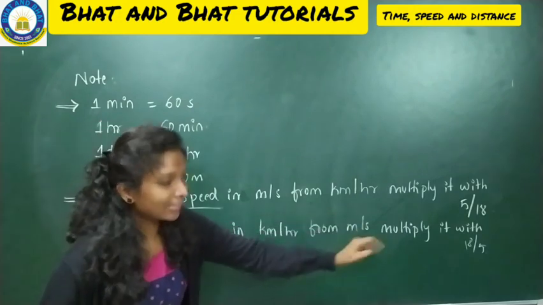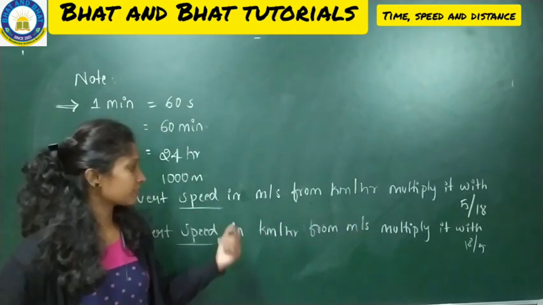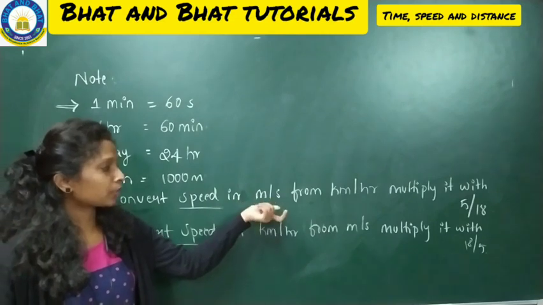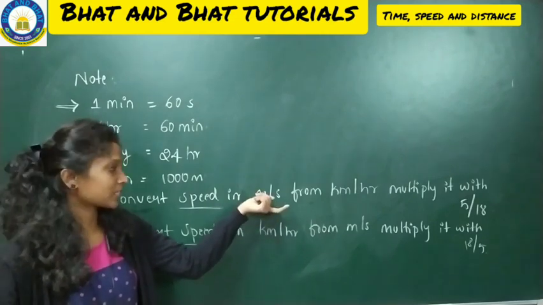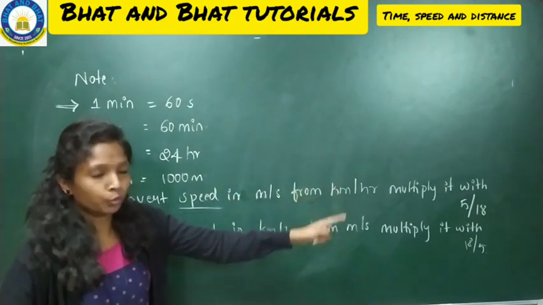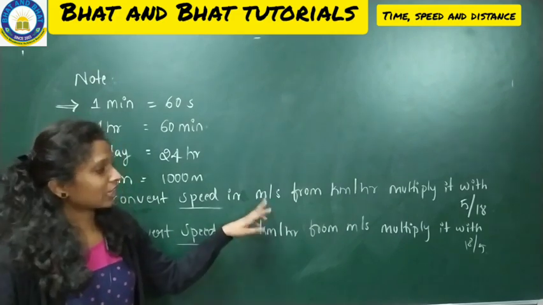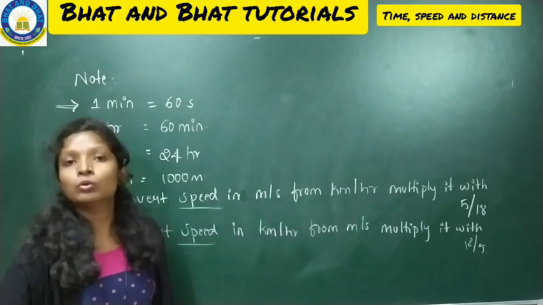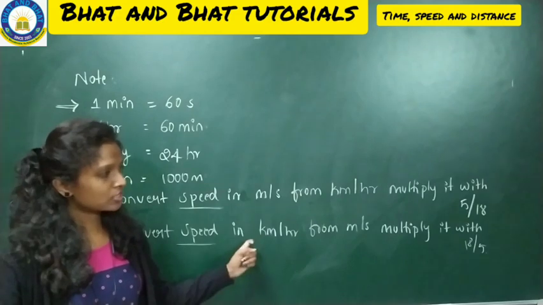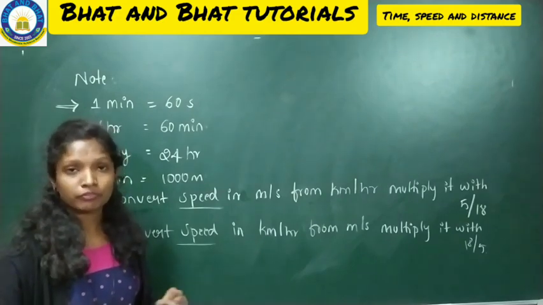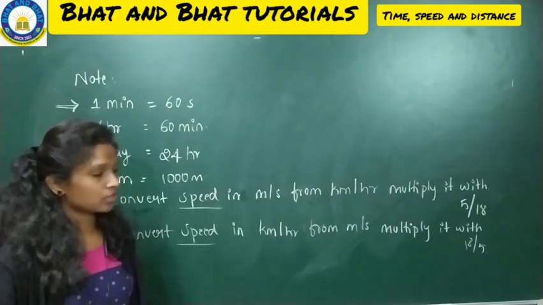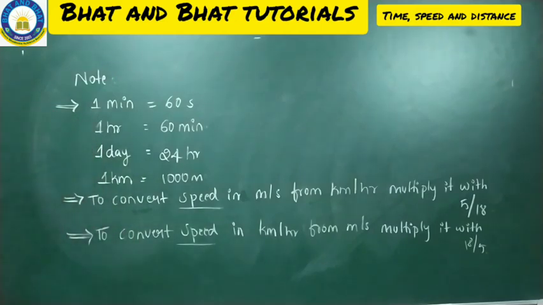30 into 18/5. Suppose if they have given speed in meter per second, that is 40 meter per second, you must convert that into kilometer per hour. So at that time you will do 30 into 5/18. So this is the rule that you have to follow when you are solving the problems. So you can start making a note of it.